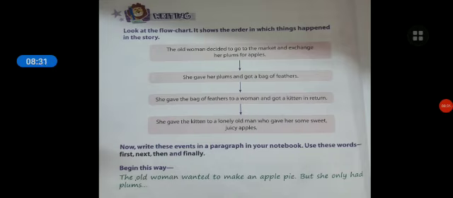Use these words: first, next, then and finally. We have to say first, we have to start like that. Then for the next one we have to say next. And after that we have to use the word then, and finally we have to end the passage. Okay. So we have to begin this way. The old woman wanted to make an apple pie, but she only had plums. Let's see how to write a passage.